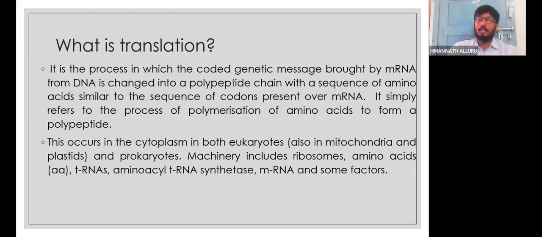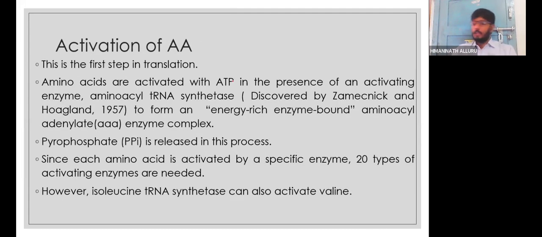Initiation has some factors, elongation has some factors, and termination has some factors. All these factors along with the ribosomes, amino acids, tRNA, amino acid tRNA synthetase, and mRNA are very important for the translation process.